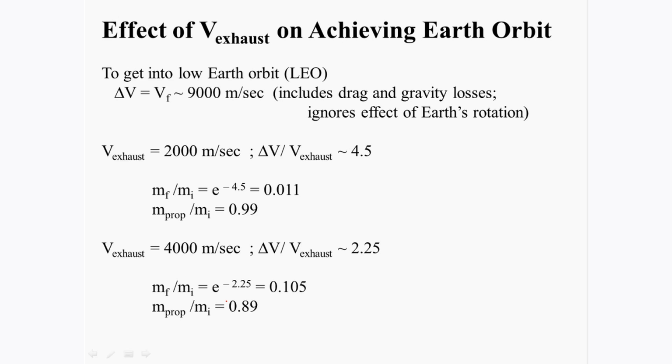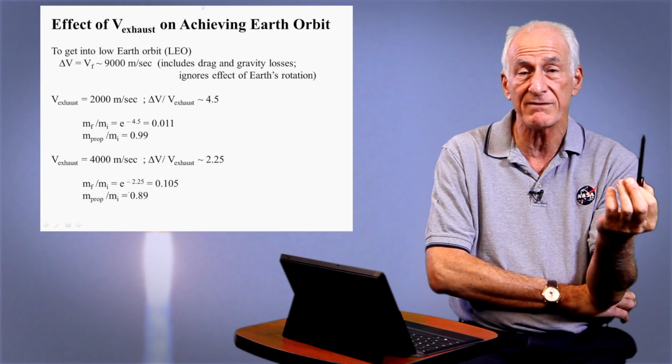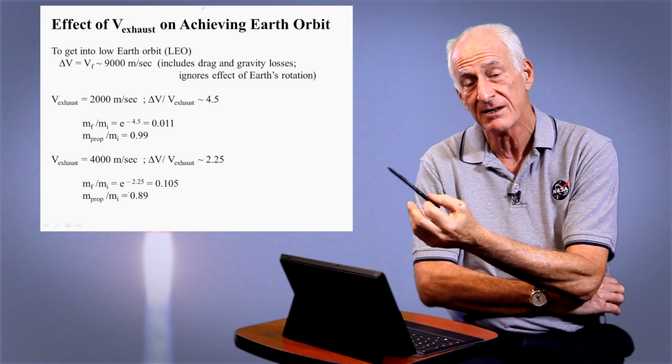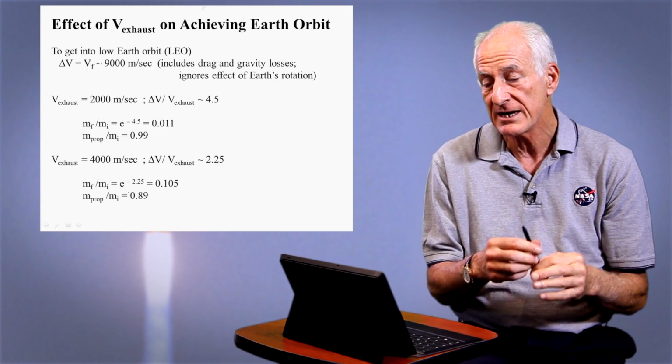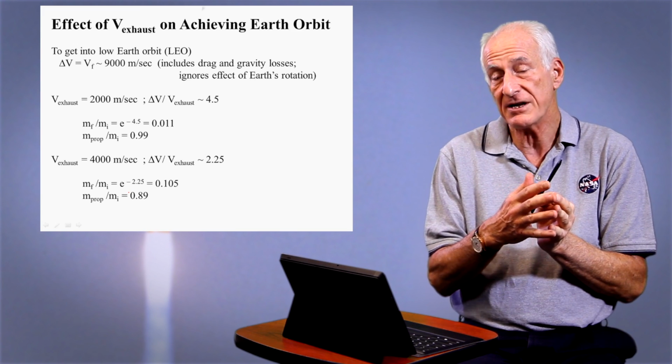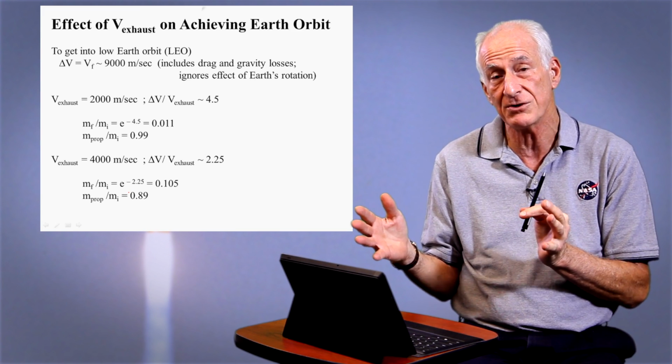We now can devote up to about 10% of the mass of our rocket to the structure and the payload because our propellant fraction is only 89%. So instead of 1%, we've gone all the way up to 10% of mass that we can devote to the structure and the payload, even though we only changed the exhaust velocity by a factor of 2.